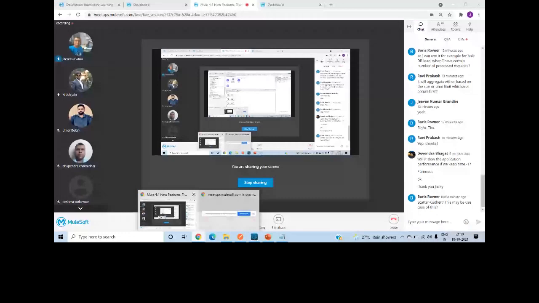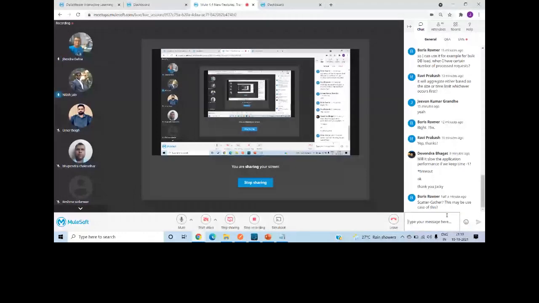Okay, we have one more question from Boris. Scatter-gather, this may be a use case of this. So see, in scatter-gather, we are sending the request to multiple sources, or to multiple systems, and when we get the result back from them, then scatter-gather is doing the aggregation for it.